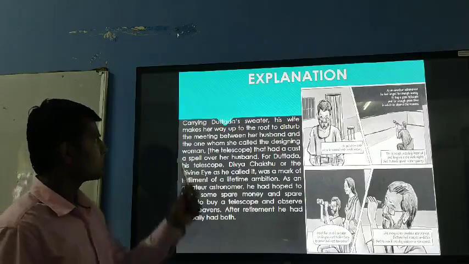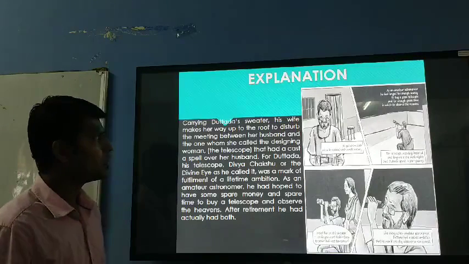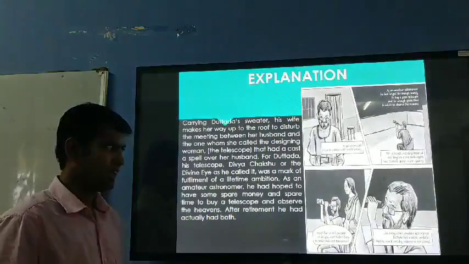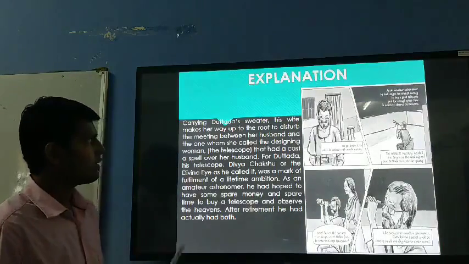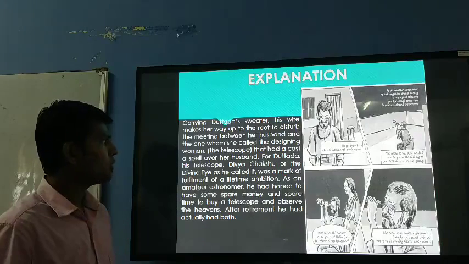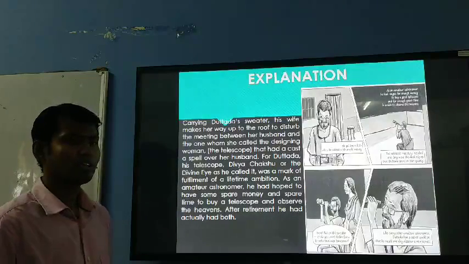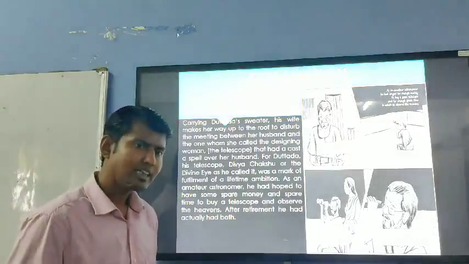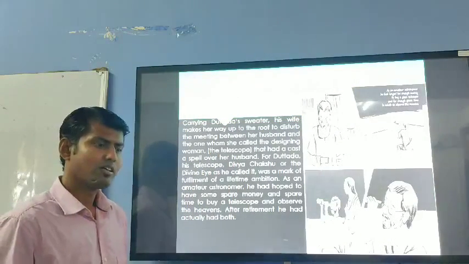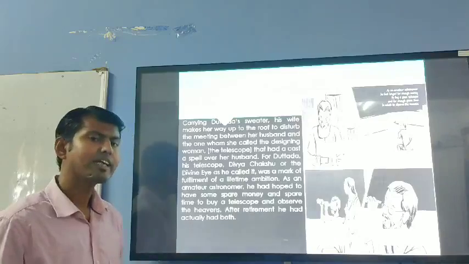Carrying Udatta's sweater, his wife makes her way up to the roof. So she also started heading to the roof, to disturb the meeting between her husband and the one whom she called the designing woman. So what she has seen is that her husband is having a secret meeting.